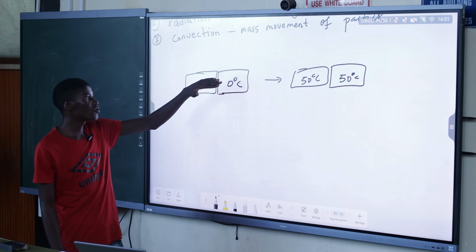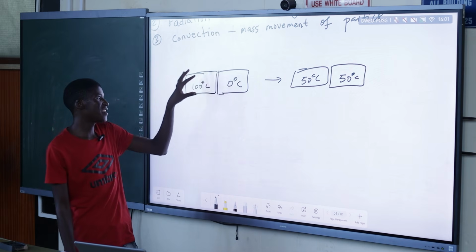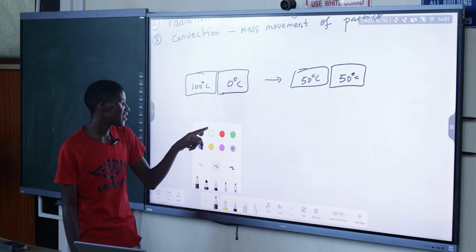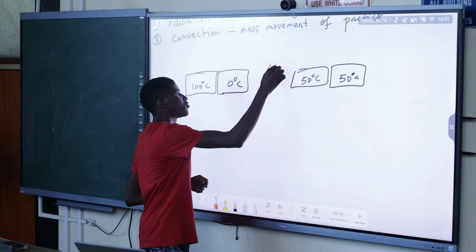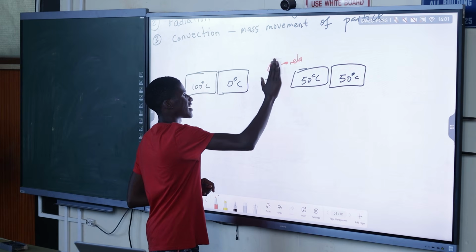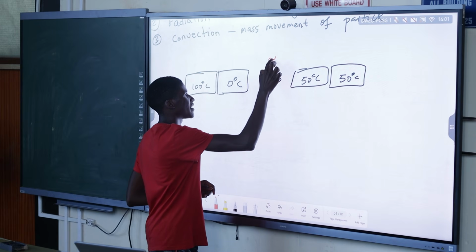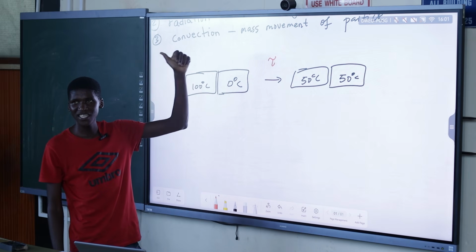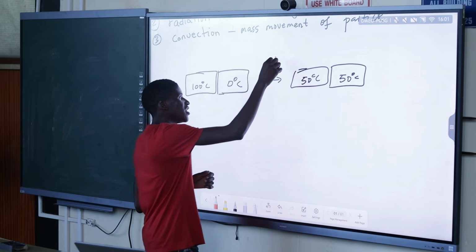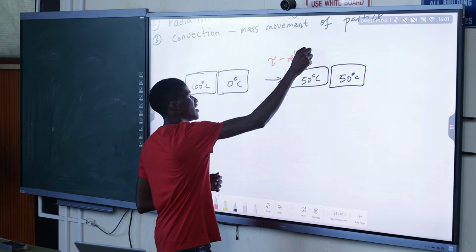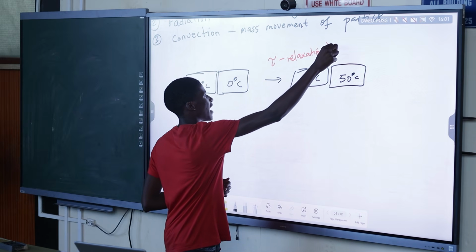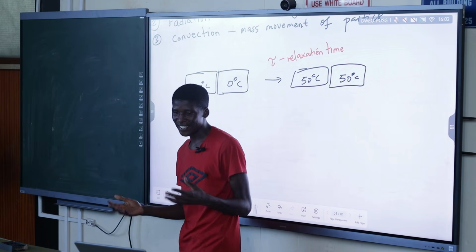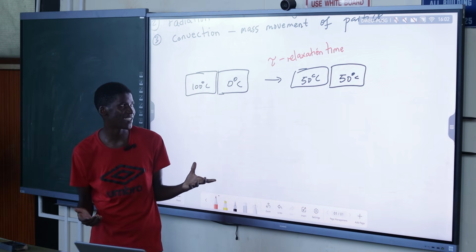So basically, the amount of time taken for these two objects to reach thermal equilibrium is known as the relaxation time. So there is a certain amount of time called the relaxation time. Let's use its proper symbol. I don't know what you call this symbol. Tau, yeah, that's the tau symbol. So this is known as the relaxation time. A relaxation time is basically the time taken for a system to return to equilibrium after it has been disturbed.